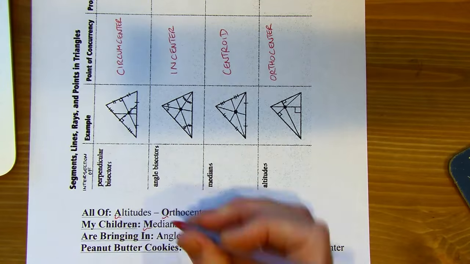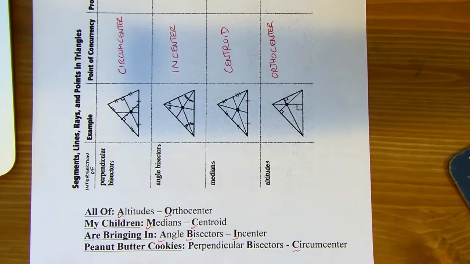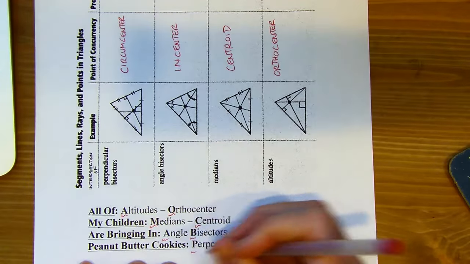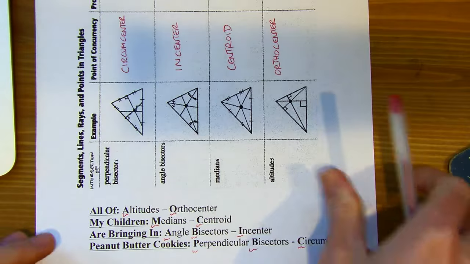Are bringing in: angle bisectors, incenter. Peanut butter cookies: perpendicular bisectors, circumcenter. So when I chant this, I kind of break it up like that. It also helps that you say all of my children are bringing in peanut butter cookies, because then you get them separated nicely. Just a little way to memorize what meets where.